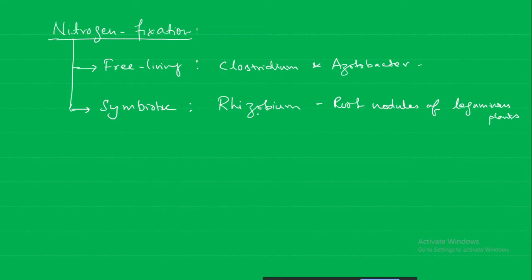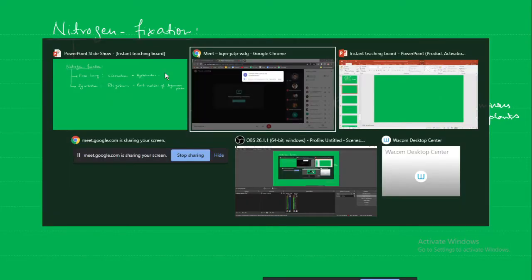So Rhizobium is the bacteria that is present in the root nodules of leguminous plants, whereas Clostridium and Azotobacter both are free living. When we say free living, that means it is able to fix the nitrogen directly from the atmosphere.